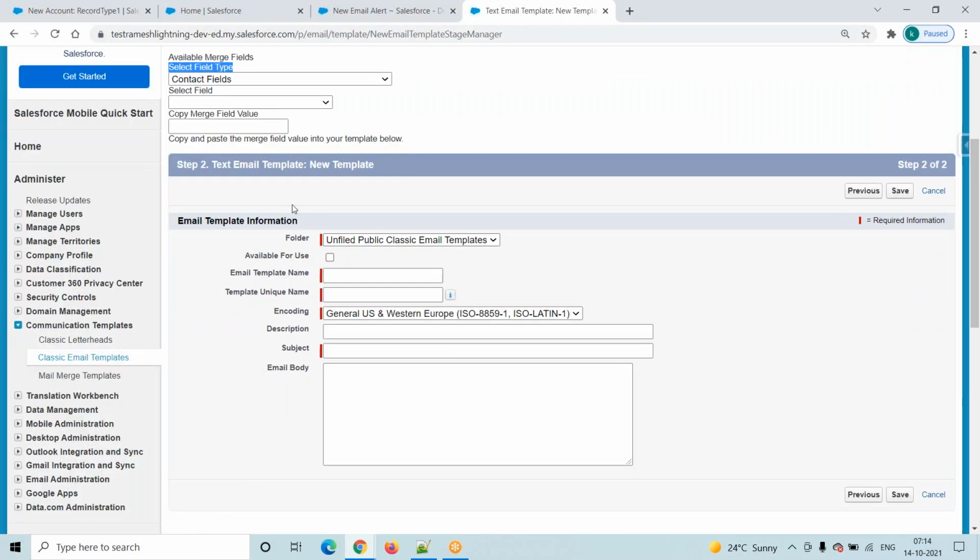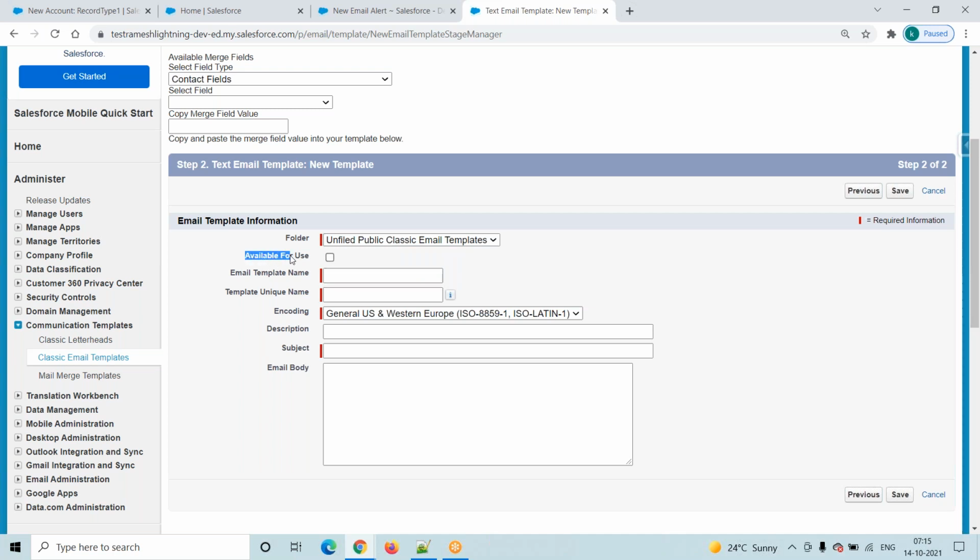You have now come here, and you are trying to create one email template. Your email template is a text email template. There are no images in this email template. So where will you store that email template? Here the folders are there: Unified Public Classic Email Templates, My Personal Email Templates, or some other folder. Here I will store it in Unified Public Classic Email Templates.